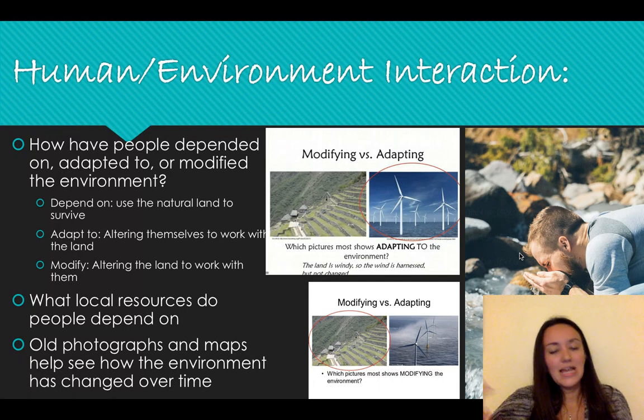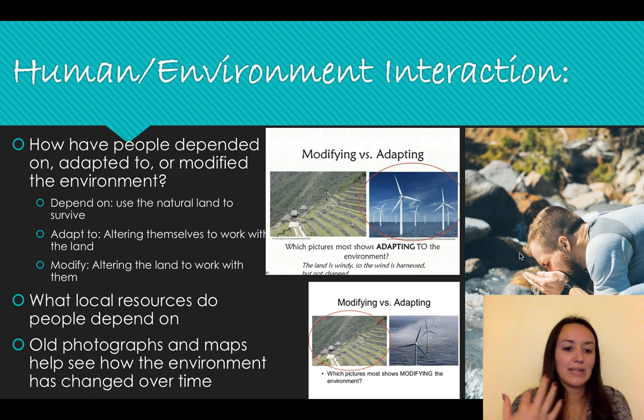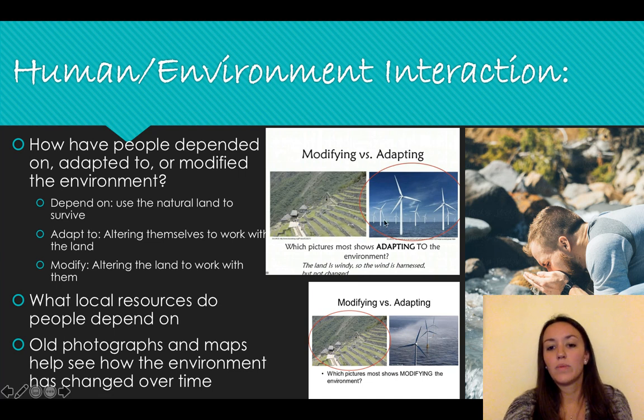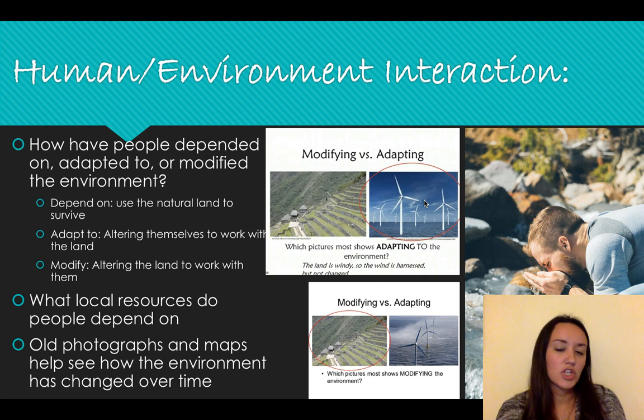Adapted to. Now, adapted to and modified can be kind of confusing, but adapted to is how people have altered themselves and their ways of life to work with the land. Okay, so an example of that is like putting up these windmills right here. So they adapted to the land because they didn't change the land. Yeah, they put up windmills, but they didn't change the land at all.